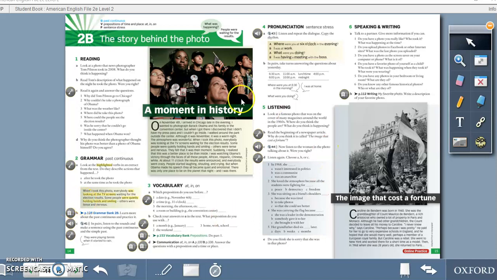Today we're going to review file 2B from your book. These are the pages that we're going to use, plus the grammar bank and the vocabulary bank. In this file, we're going to see the past continuous and the prepositions at, in, and on.